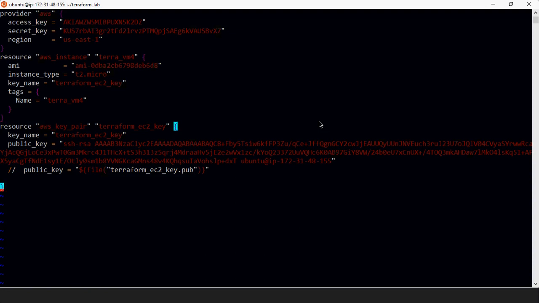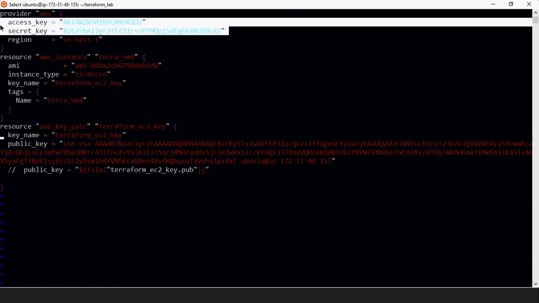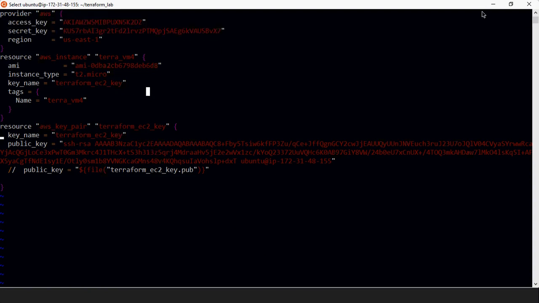And here I have copied this public key, and the same file name I have mentioned here as well, and here and here. Okay, so this secret key and access key is nothing but your user which you have created before installing your Terraform in the EC2 instance.